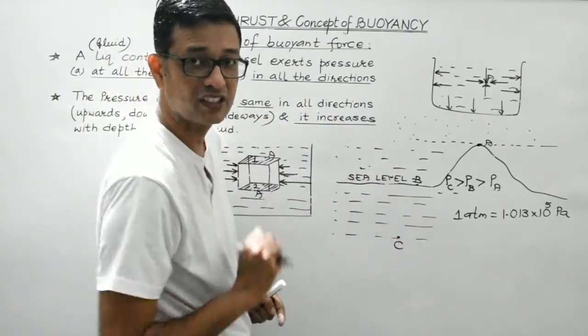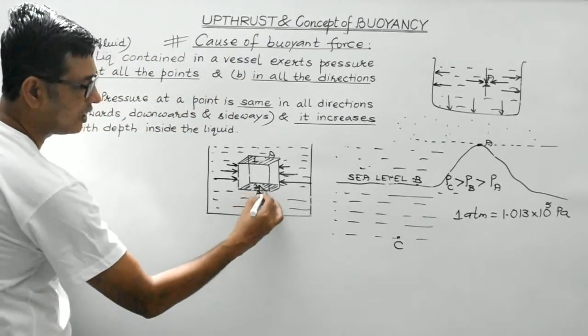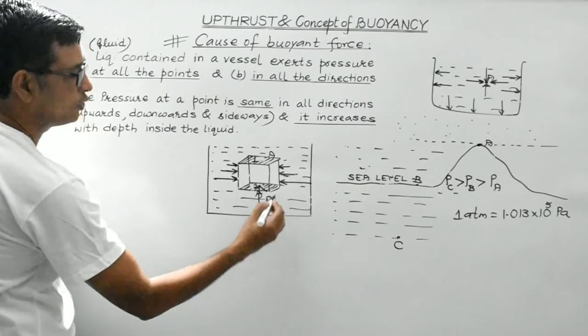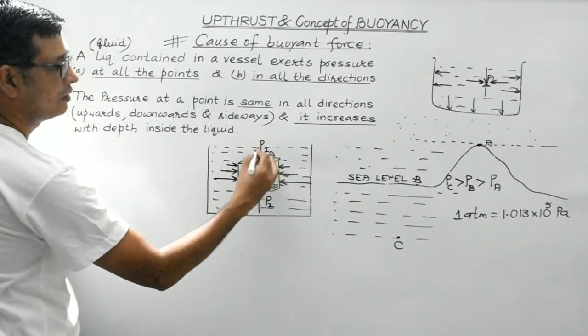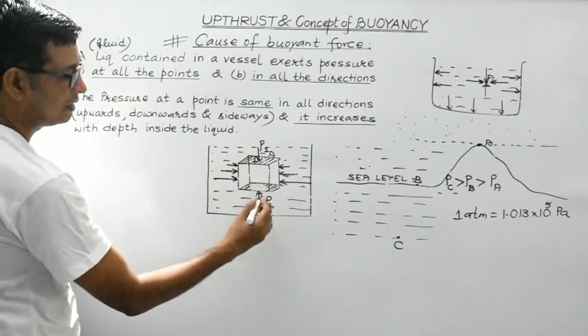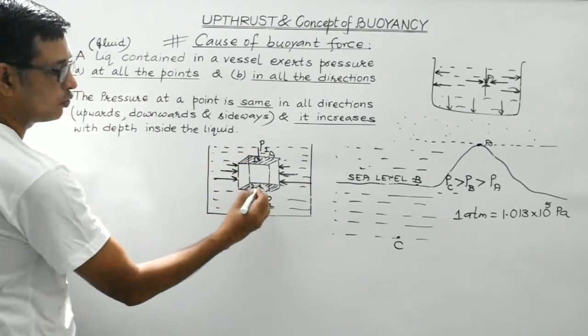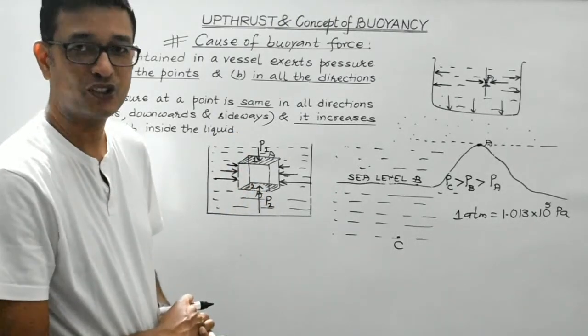That is what we have discussed, right? So here the pressure is much larger. Suppose it is P2. And here on the top face, the pressure is smaller. So these two are oppositely directed, but since they are of unequal magnitude, therefore they won't cancel out the effect of each other. Understood, students?